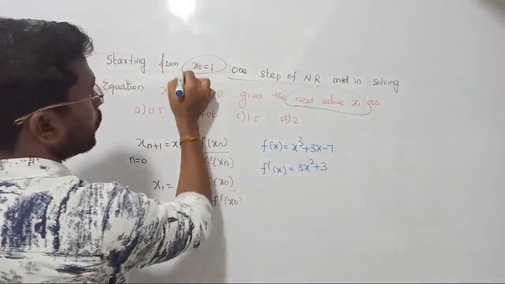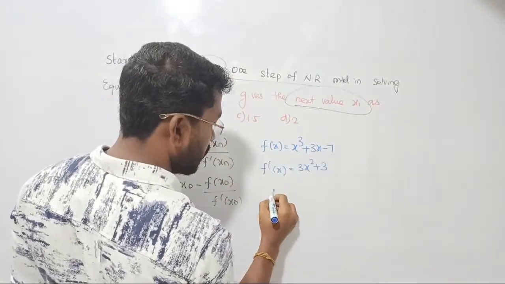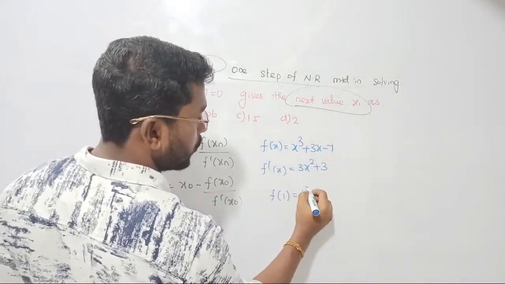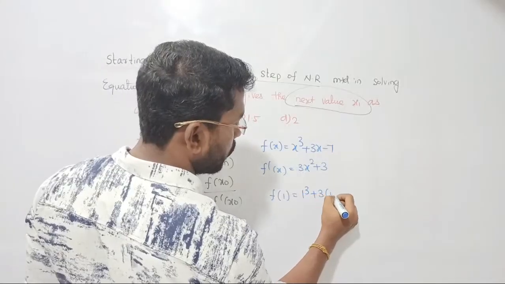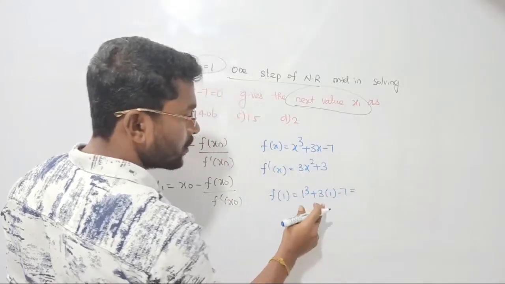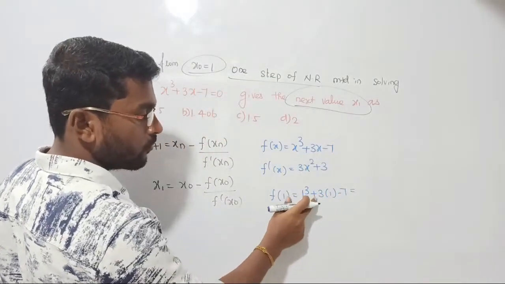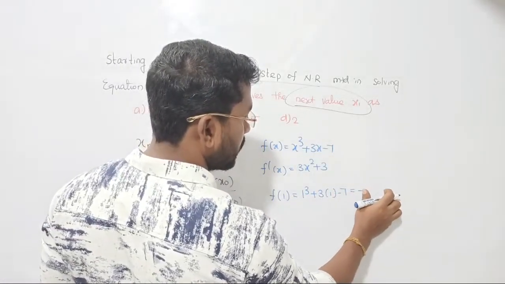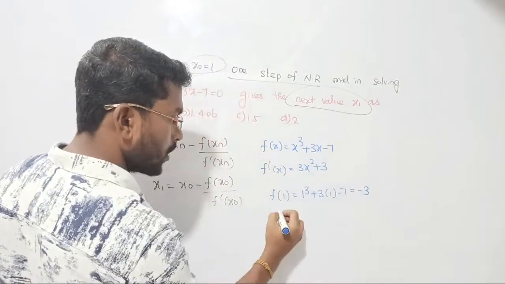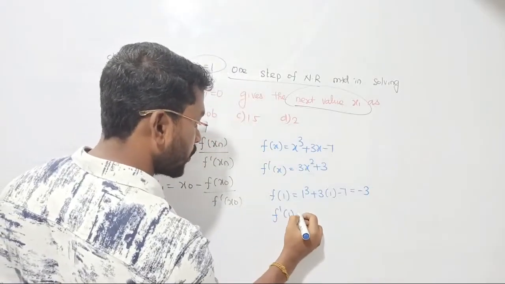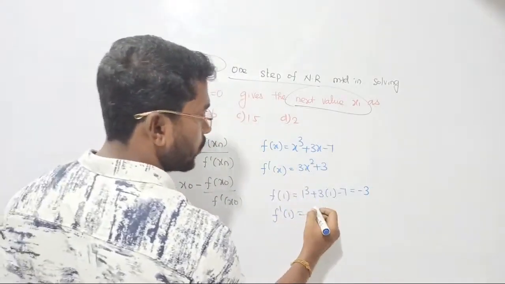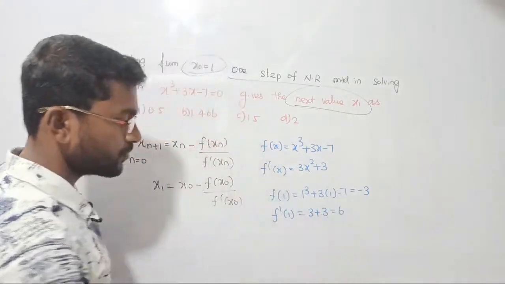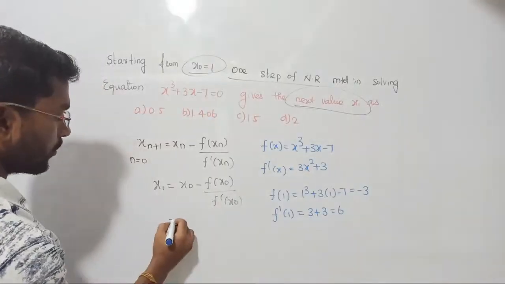What is the value of x naught? It is 1. So substitute 1 in place of x naught. f of 1: substituting 1, 1 cube plus 3 into 1 minus 7. 3 into 1 will become 3. 1 plus 3 will become 4. 4 minus 7 will become minus 3. Now f dash of 1: substituting 1 for x, 3 plus 3 will become 6, right?